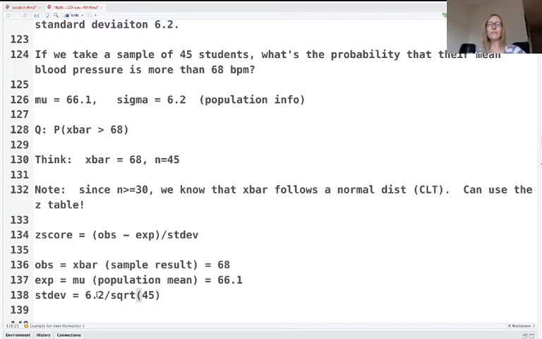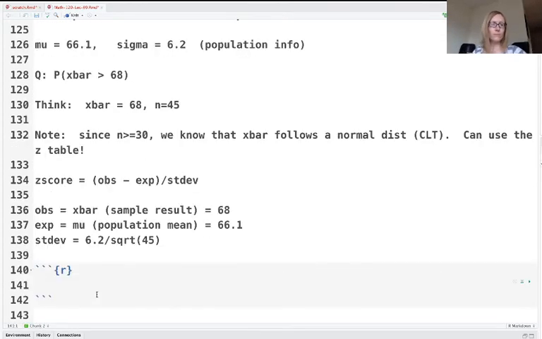Let's stick it all in and figure out what z-score we're talking about. I'm going to use my calculator here in R, just like I normally do in class. Actually, here's a good exercise. This thing I'm about to do is what you're going to do on the quiz. So why not try it right now? I'm going to show you the answer in a second, but you could pause the video, try the equation, and see if you can get it. If you got the right answer, then you understand this problem. If you didn't get the right answer, that's okay. You can watch me do it and see what went wrong.